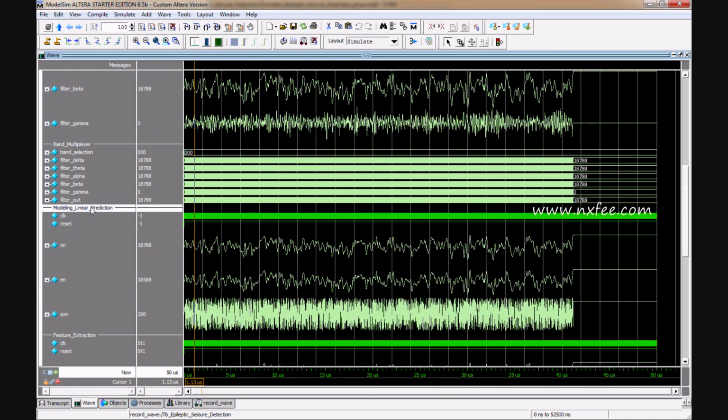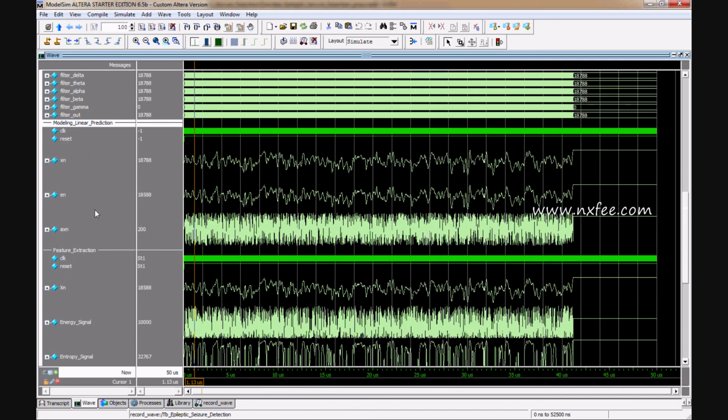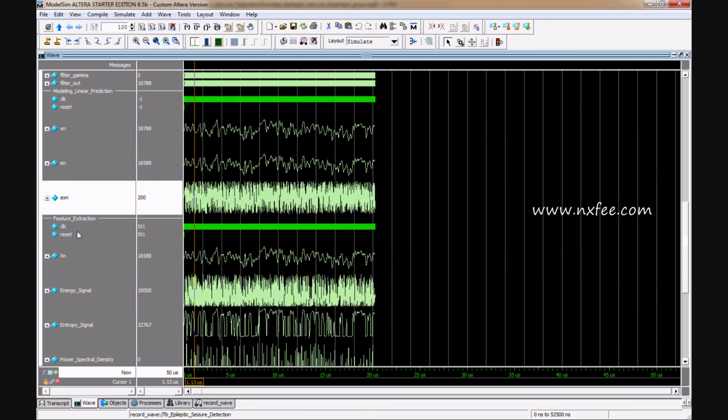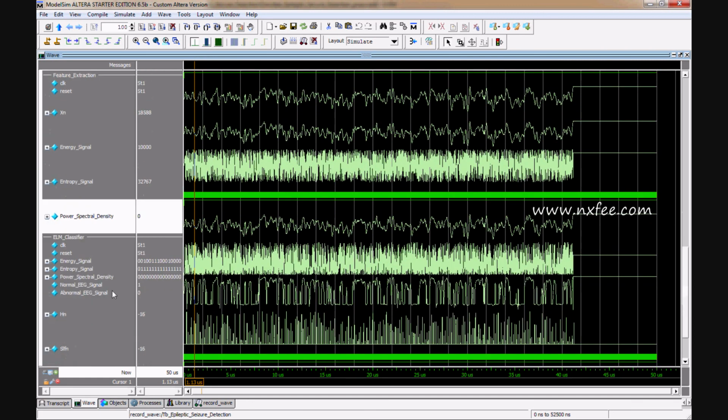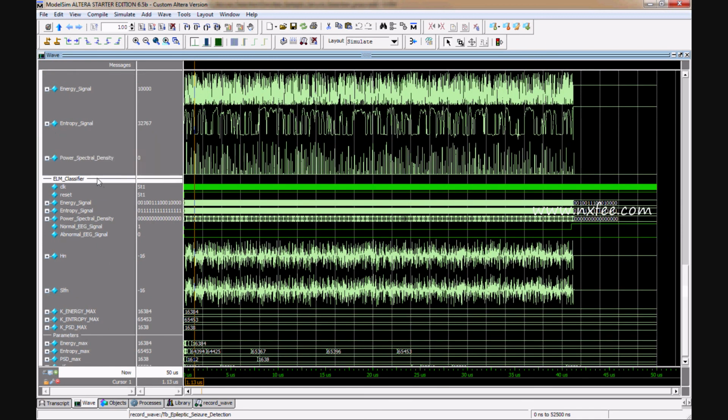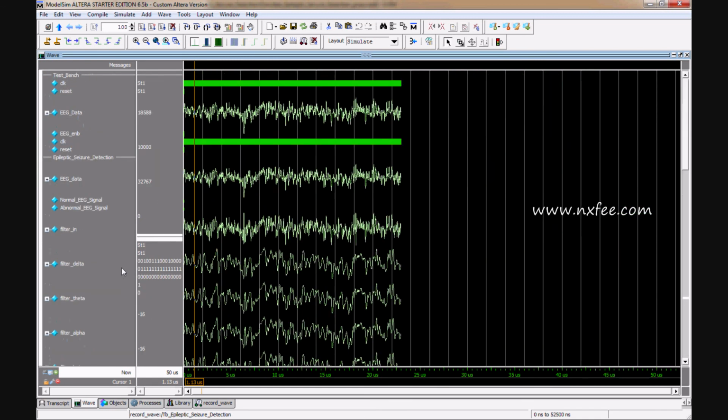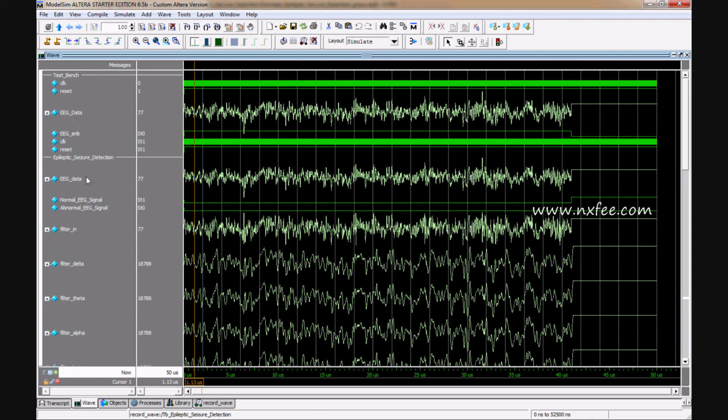These are the modeling linear predictions, XN, EN and AXN, and these are the feature extractions: energy, entropy, signal power spectral density, and the ELM classification method, and this is the final output. The output will be either a normal ECG signal or an abnormal ECG signal.